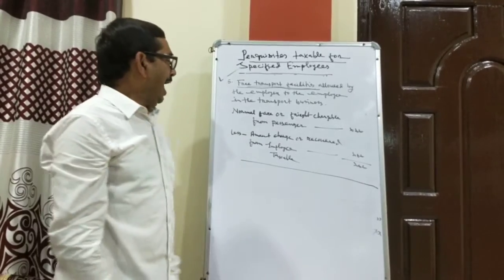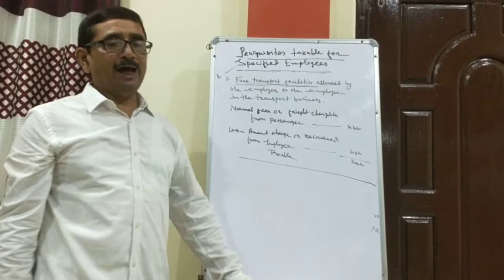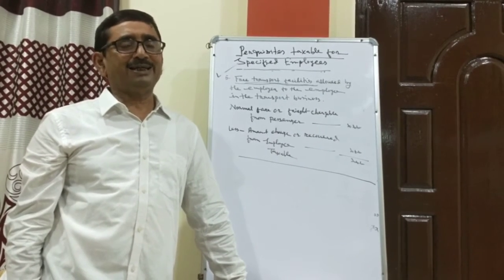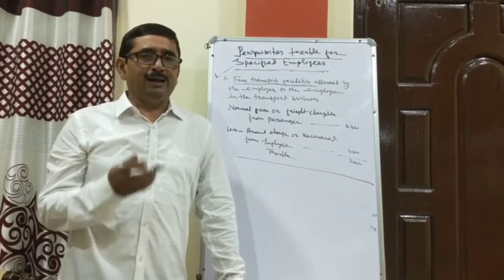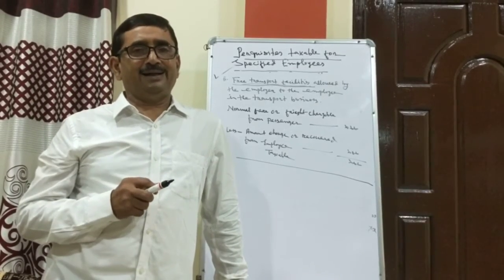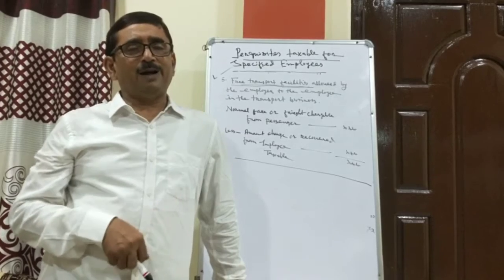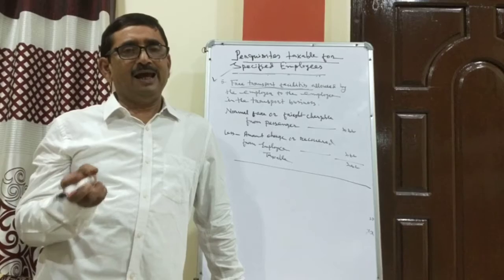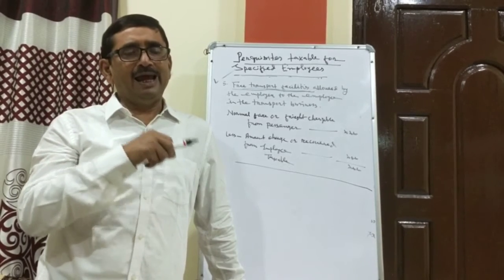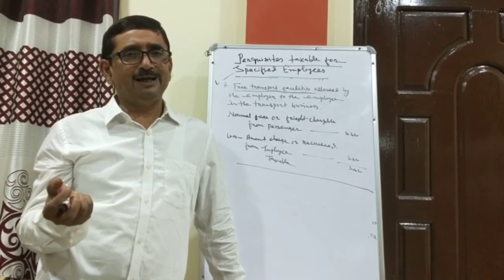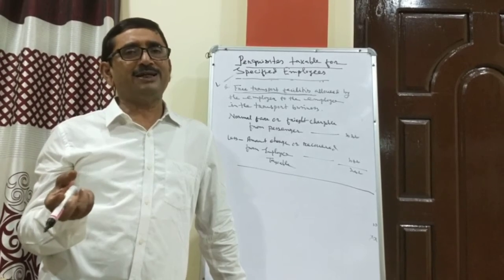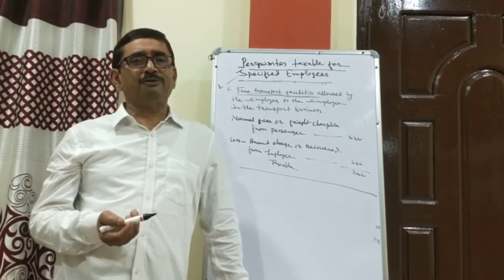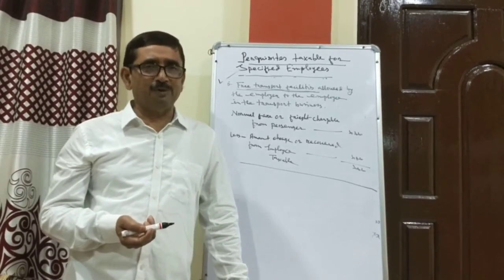Up to this point, now I close my class today. In the next class, as you remember, I have given you a chart where the first one is salary, next add allowances, add perquisites, add profit in lieu of salary, less deduction under section 16, and lastly we find income from salary.